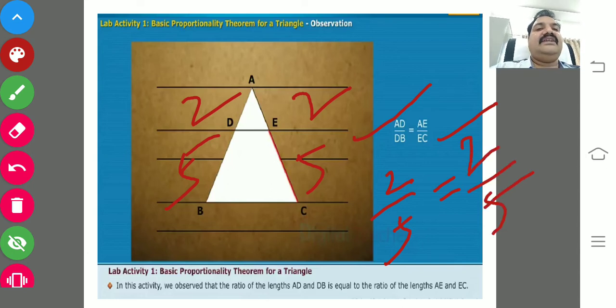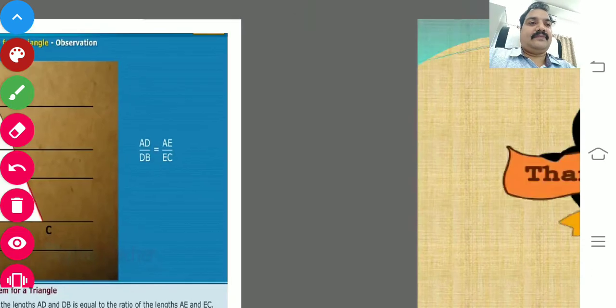So in this activity we observe that the ratio of the lengths of AD and DB is equal to the ratio of the lengths of AE and EC. I hope you could understand this activity.